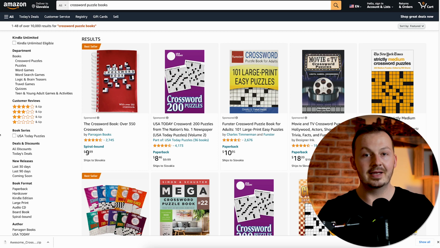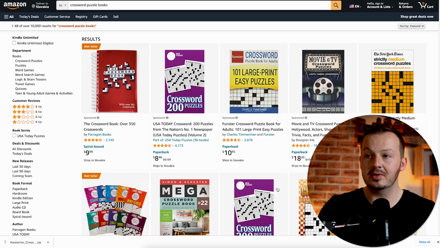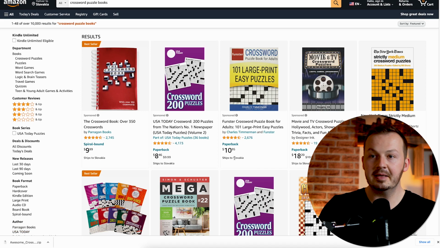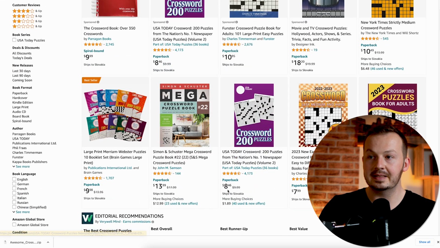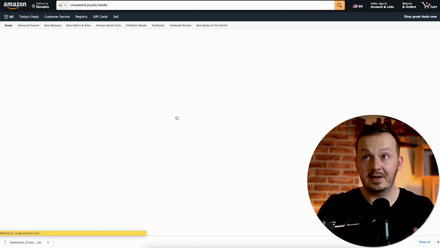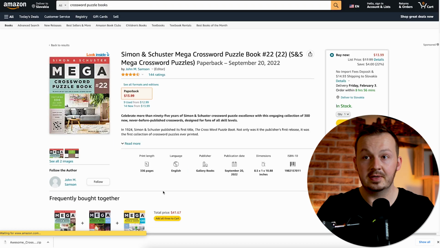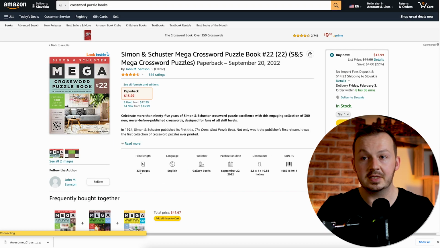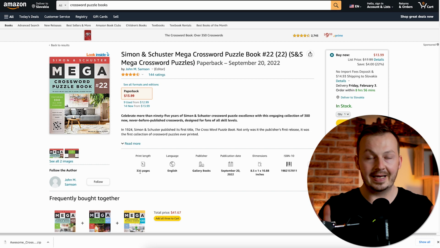If you don't have an account yet, register for your account, publish the book for sale anywhere between $5 to $10. You can see that these books go anywhere between $5 to $10. For example, this one's $8.46, this one's $7.99, this one's almost $10. There are more expensive books, but those are professionally made and contain a lot more pages. For example, this one has 336 pages. If you feel like it, you can go ahead and create a book that has many pages and sell it for more.